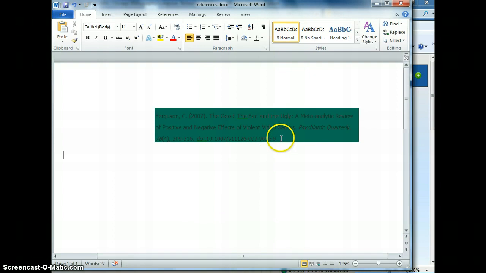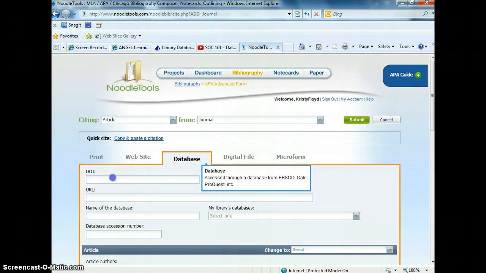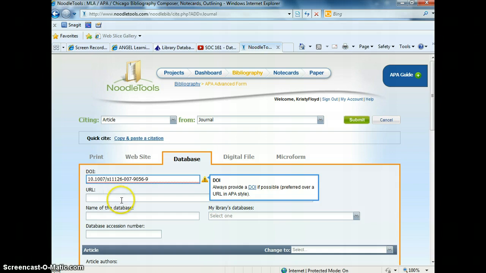First thing it was asking is if we have a DOI. Look at all these numbers. This is again why it's nice to grab from that little citation on the database side. So if I copy that, I can just neatly go in and paste. All right, and then it gets very simple from there on out.